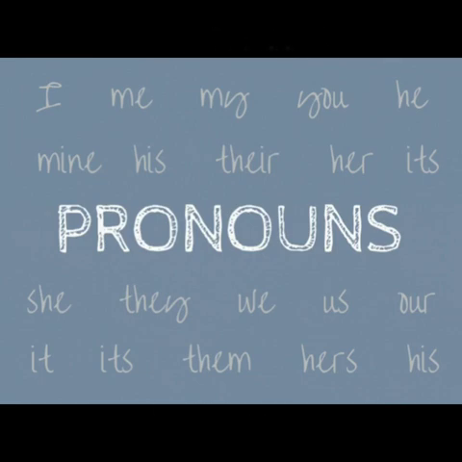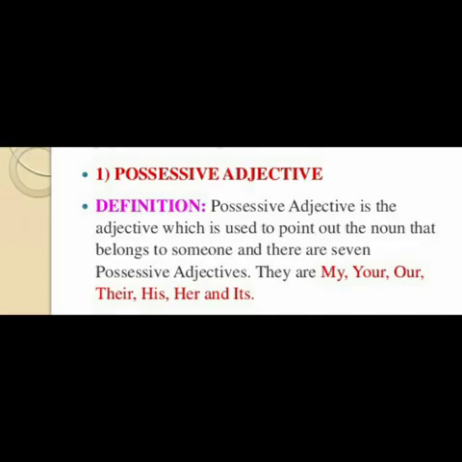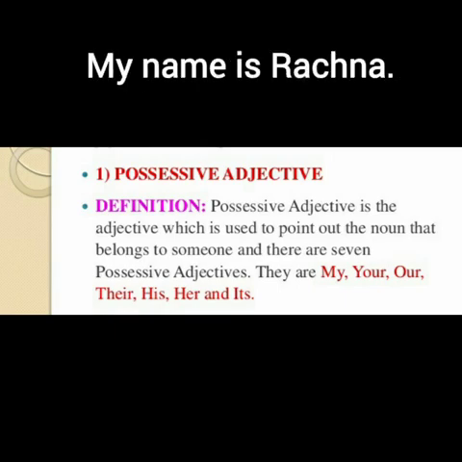Now what are possessive adjectives? Possessive adjectives means those words which tell you something about a noun and tell you the possession, like my, your, his, her, its, our and their. Now for example, if I write my name is Rachna.